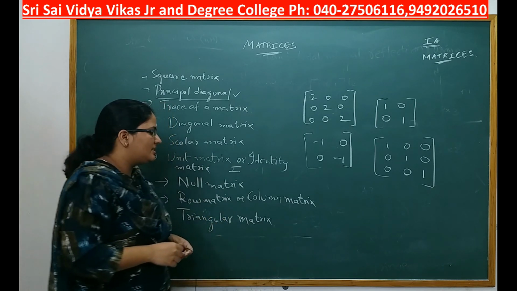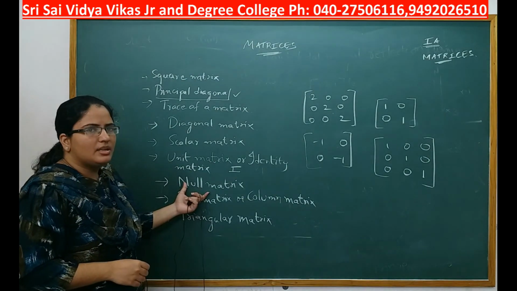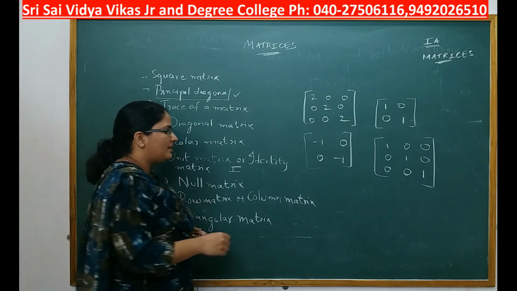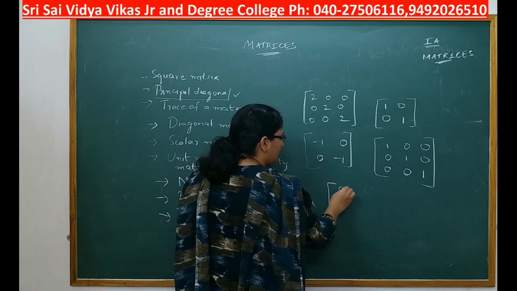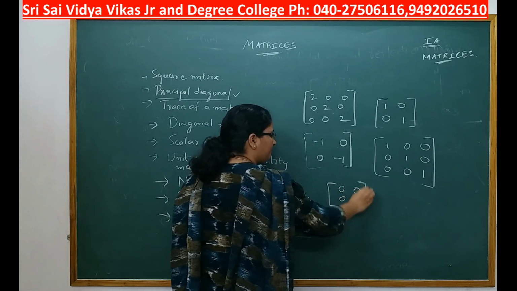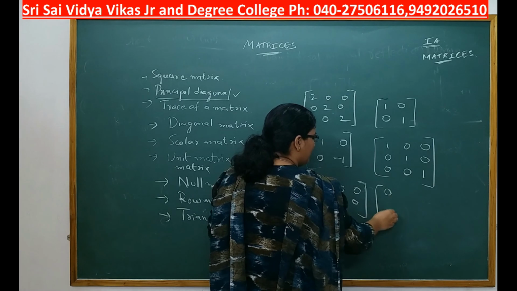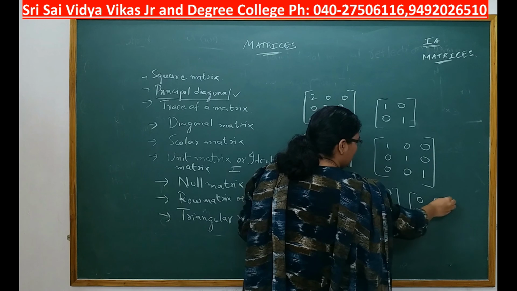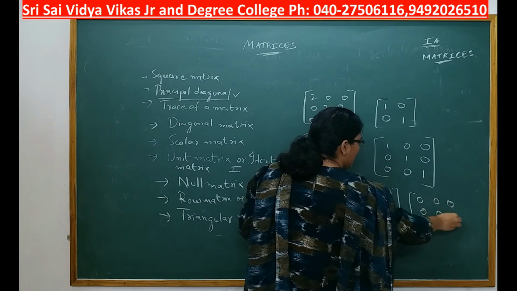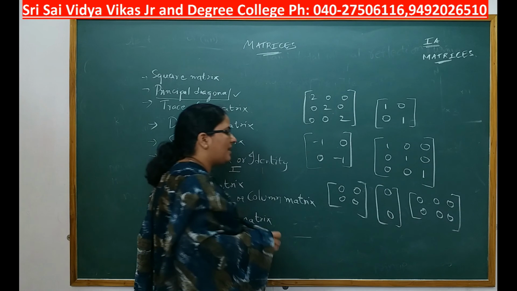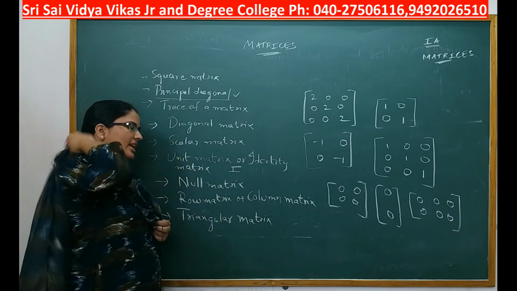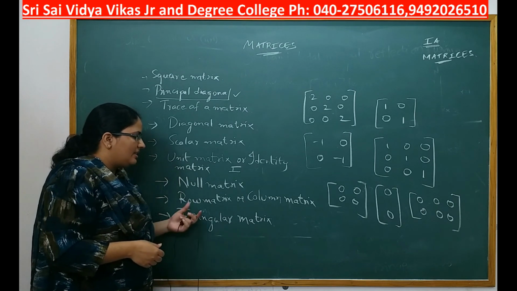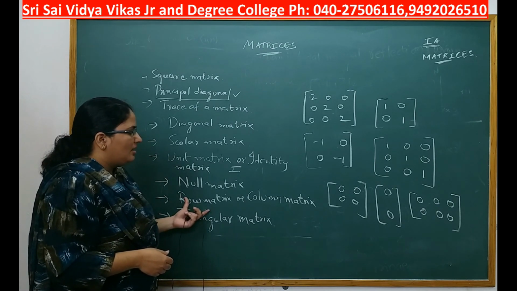Null matrix. What is this null matrix? It is also called zero matrix. A matrix in which every element is 0 is called a null matrix. Example: 0 0 0 0, 0 0, 0 0 0 0 0 0. All these are examples of null matrix where every element of the matrix is 0. Then you have row matrix or column matrix.